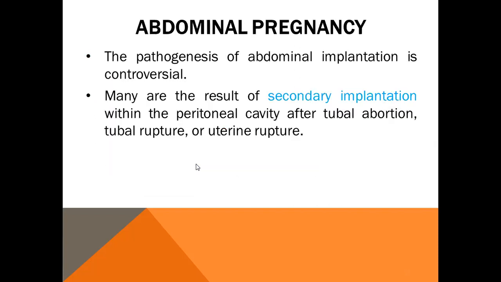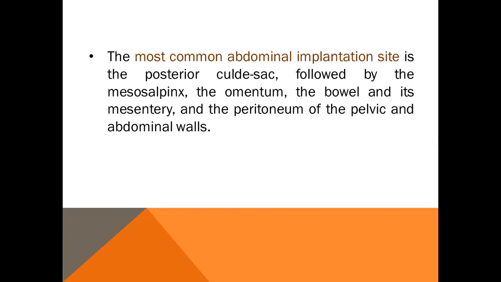Abdominal pregnancy is very rare, mostly due to secondary implantation following tubal abortion, tubal rupture or uterine rupture, but primary can occur, though it is very rare. The most common site for implantation in the abdominal cavity is the cul-de-sac or pouch of Douglas, followed by the mesosalpinx, omentum, bowel and its mesentery, or any area in the peritoneum.